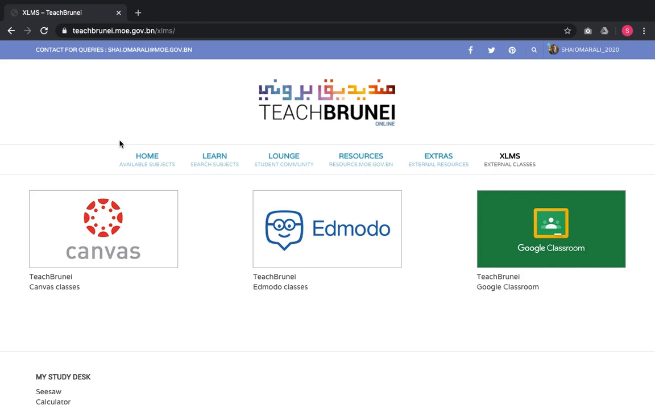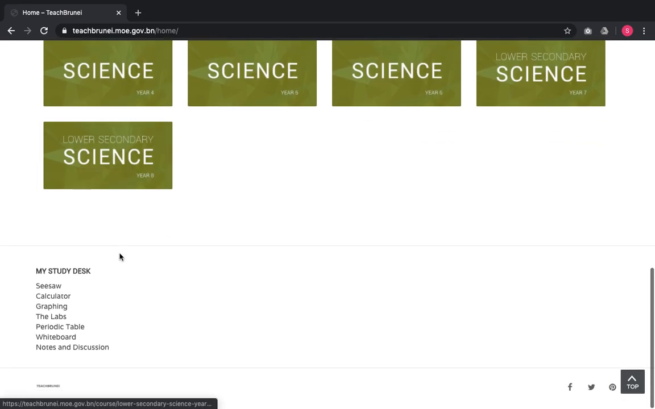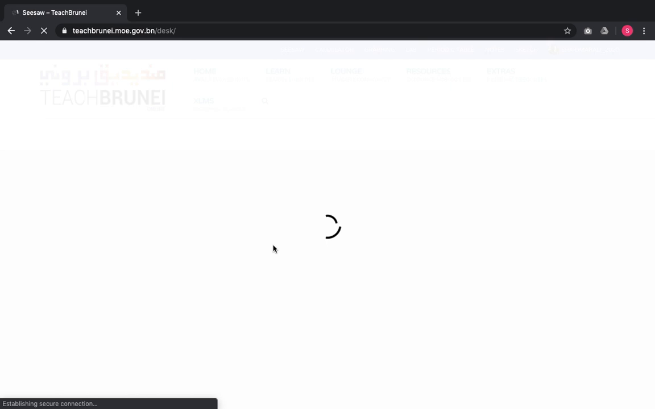Now, other than the general features that you can see on the menu bar, we also have something called the study desk. The study desk provides teachers and students with the ability to use external tools that are integrated into TeachBrunei LMS. For example, Seesaw is a very good e-portfolio system for teachers to keep track of students' submissions.